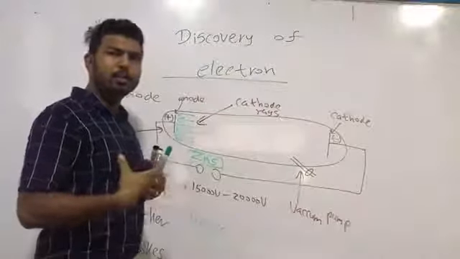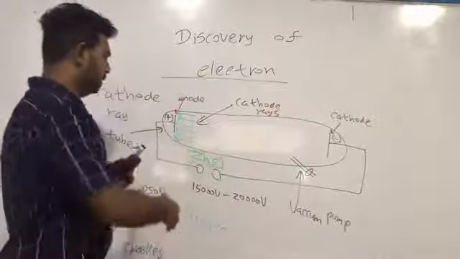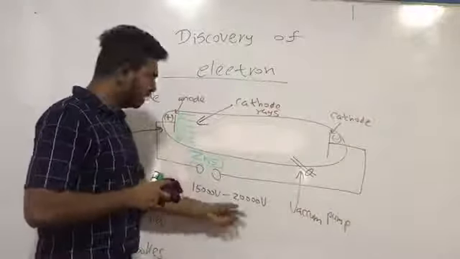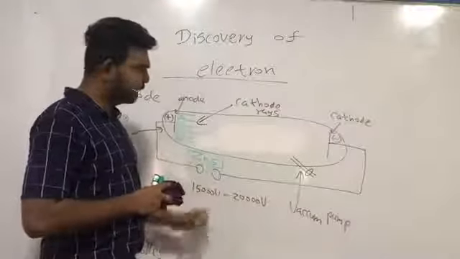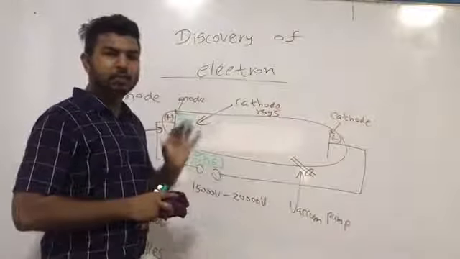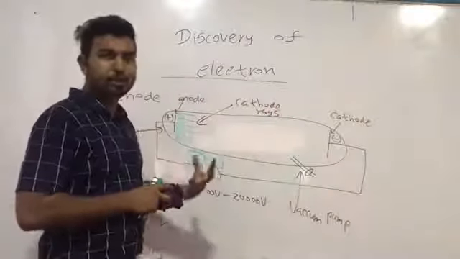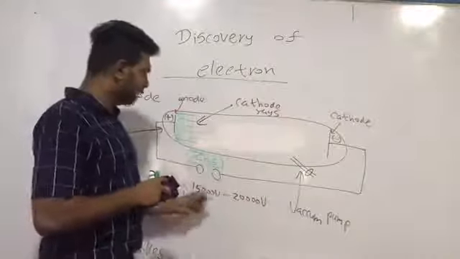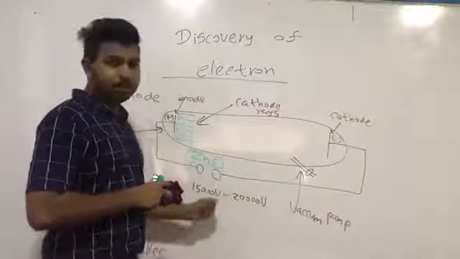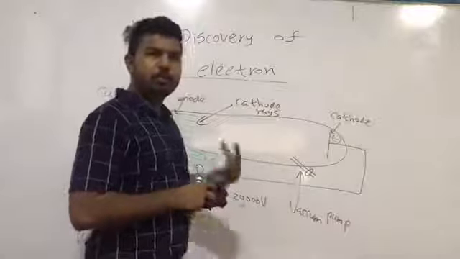Then we have to understand the procedure of the experiment. The requirement for such a large voltage in this experiment is that if we need to send electricity through air, we need a large voltage source. That's why such a large voltage was supplied to the apparatus. And what's the use of the vacuum pump?